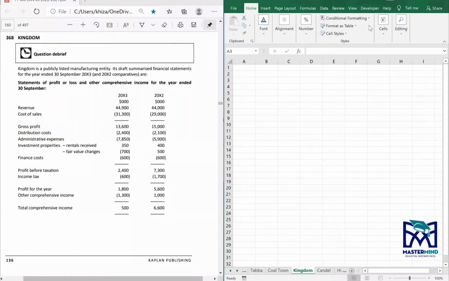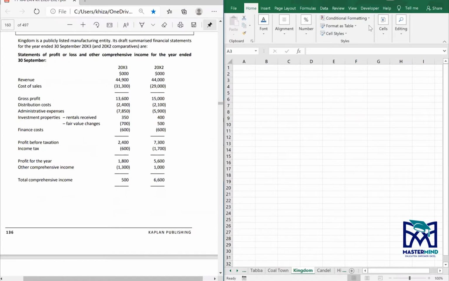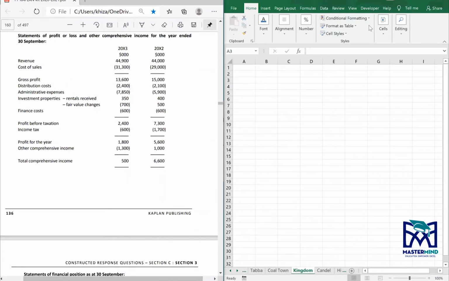Okay, so the question says Kingdom is a publicly listed manufacturing entity. Its draft summarized financial statements for the year end 30th September 2023 and 20x2, which are comparatives, are statements of profit and loss and comprehensive income. You're given a revenue which has increased very slightly. Cost of sales have increased a lot. Gross profit has decreased as a result.